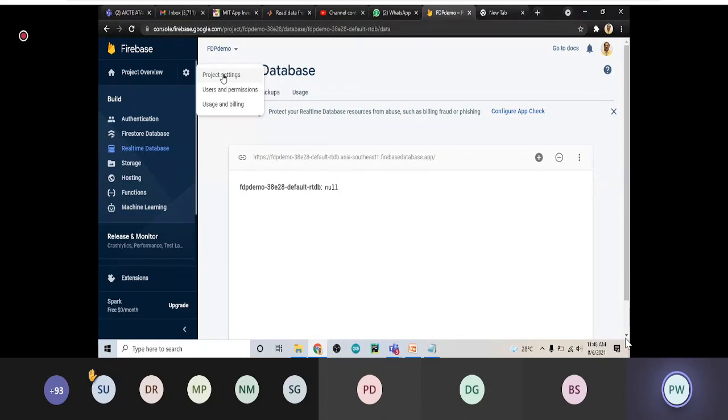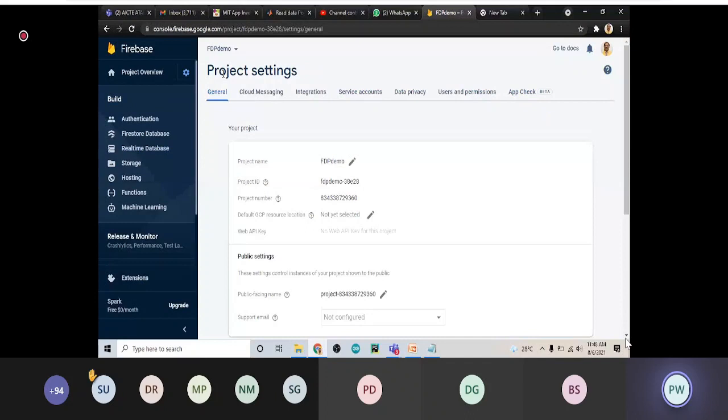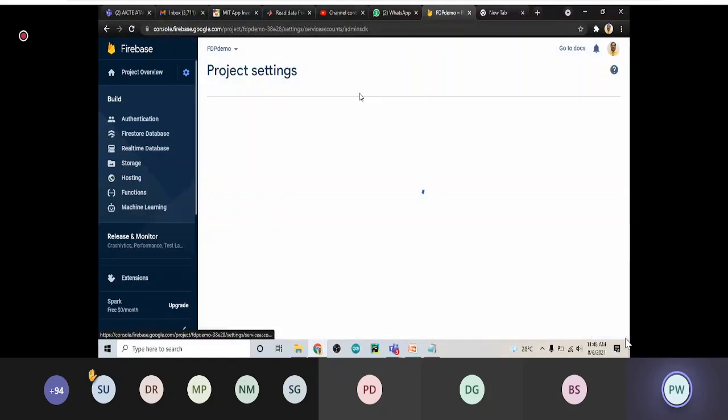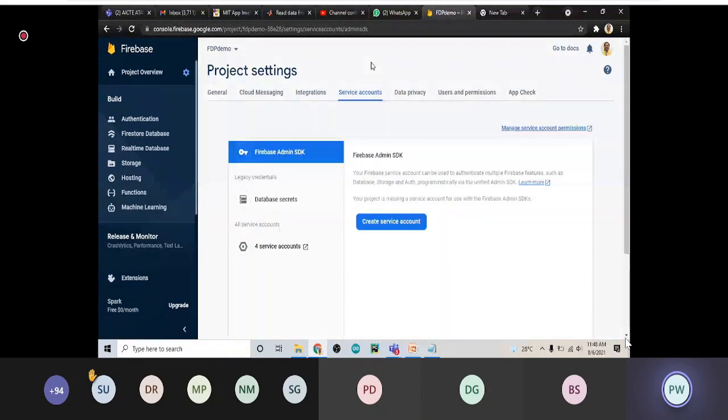If I click there, it will open a new window. And then click on service accounts. Then click database secrets.